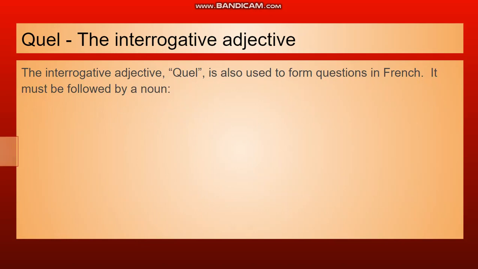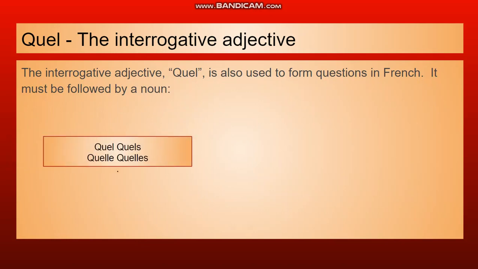Instead, quel and its forms, so you see it has quel, this is the masculine, this is the masculine plural, this is the feminine, and this is the feminine plural, and they all sound the same, quel, but they're written differently because they have to agree to the noun that goes with them. Because they can't be placed in a sentence by themselves, they have to go with the noun. So notice, quel livre lis-tu? Which book or what book are you reading?